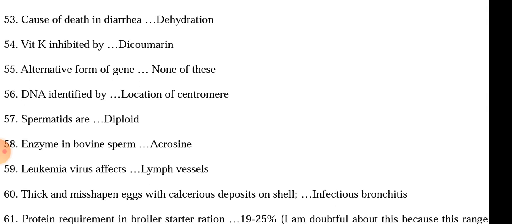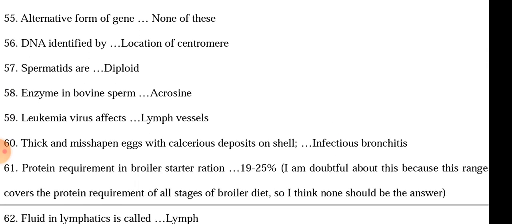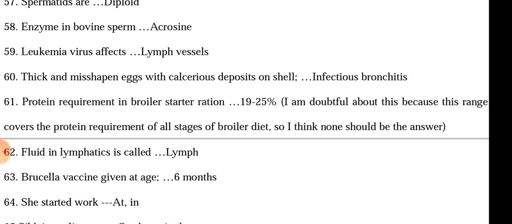Thick and misshapen eggs with calcareous deposits on the shell are due to infectious bronchitis disease. Infectious bronchitis has misshapen eggs. Protein requirement in broiler starter ration is 19 to 25. I am doubtful about this because the range covers the protein requirement of all stages of the broiler diet, so I think none should be the answer, or it could also be the answer because the protein requirement in broiler starter ration is between 19 to 25%. Fluid in lymphatics is called lymph.